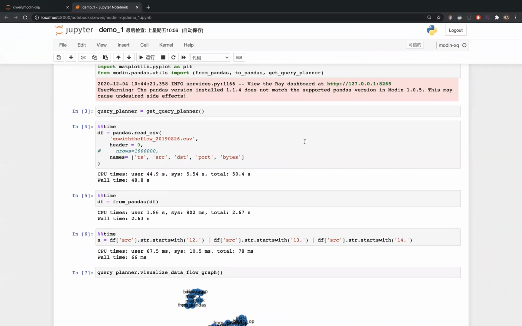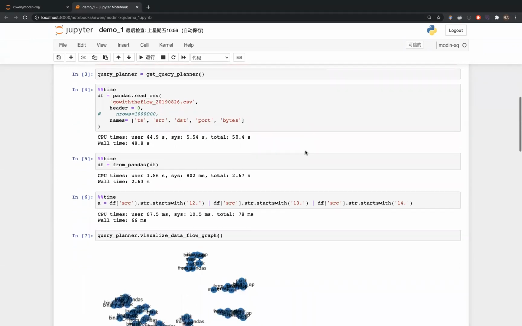But as you can see here, we only add some nodes on the data flow graph. We do not really load any data into GPUs. And next, we execute a line of code. As you can see here, the latency is really small because, again, we do not really run the computation. We just add some nodes on the data flow graph.